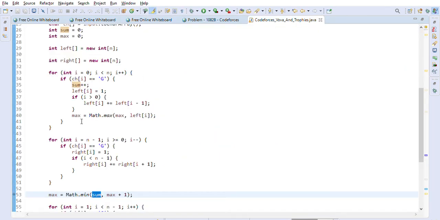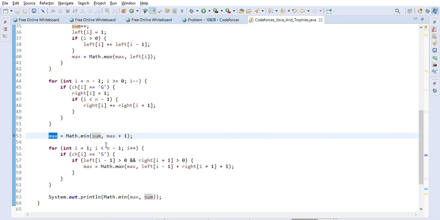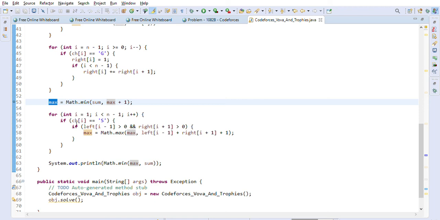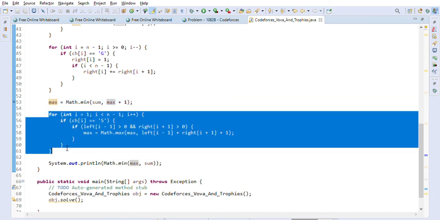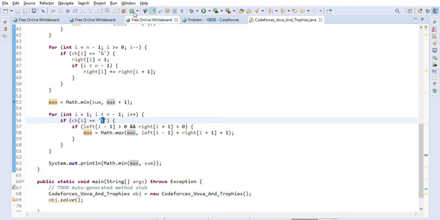We will first initialize the maximum value as the minimum between sum and max plus 1. So max plus 1 is equal to 4. We are initializing that as a max value, and after that we go through this string again, and whenever we find an s we apply our logic.